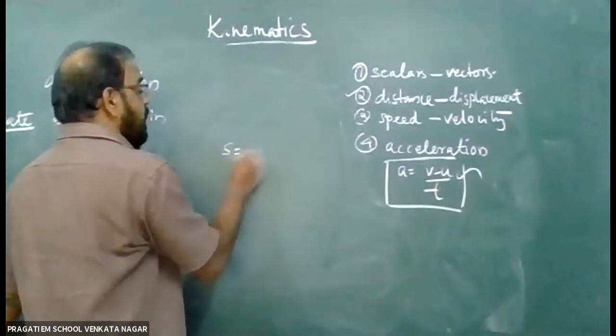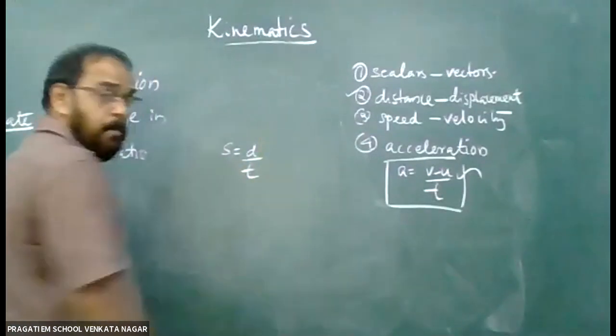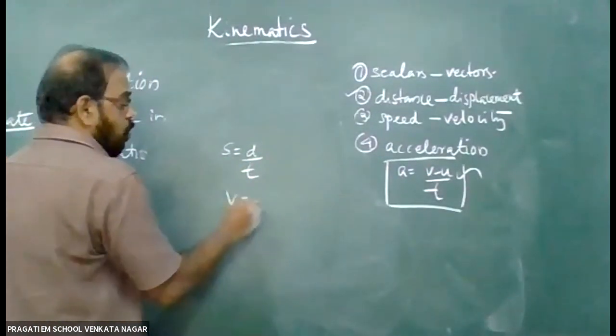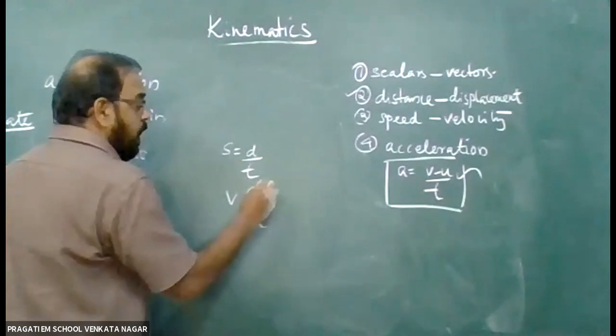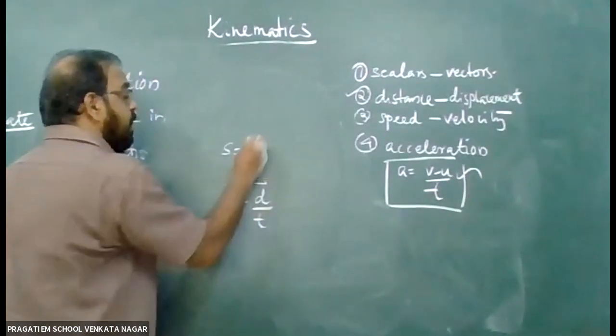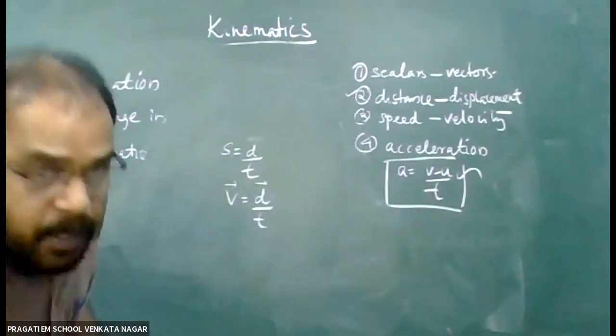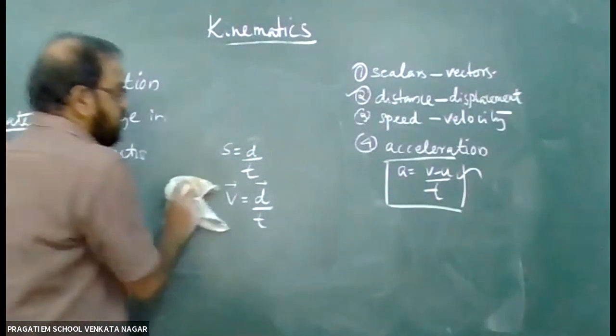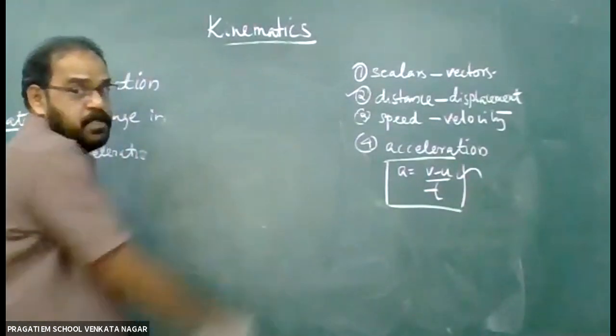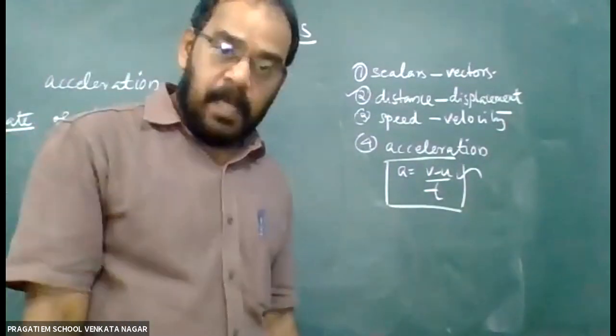Again, we studied that speed is equal to distance by time. Velocity is also equal to displacement by time, but it is a vector quantity. We can denote it like this, as a vector quantity. That in another class I will explain to you: how to express vector quantities and the scalar quantities.